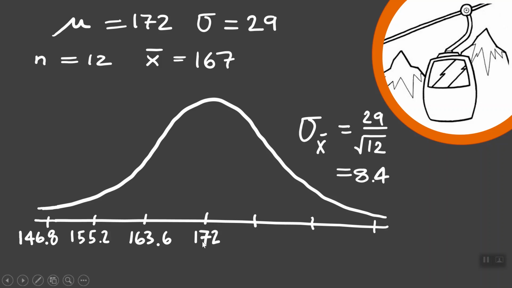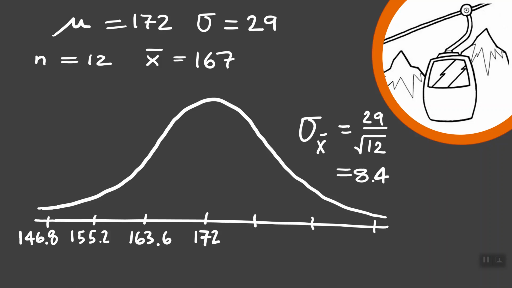So I drew 3 equally spaced tick marks out to the edge that are each a standard deviation away. I subtracted 8.4 two times, three times over, and labeled these tick marks. I like to do this so that I have a sketch that's somewhat drawn to scale.